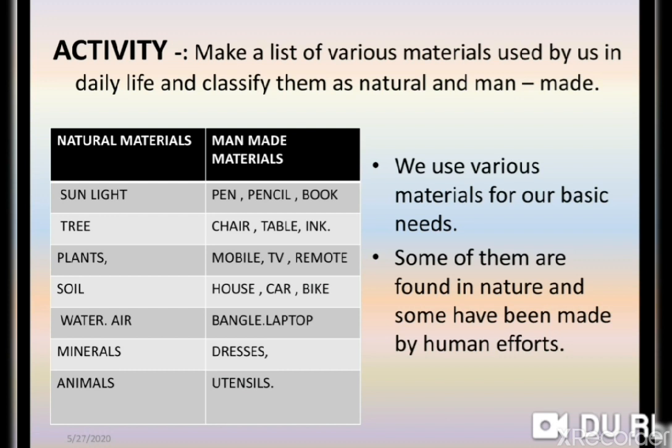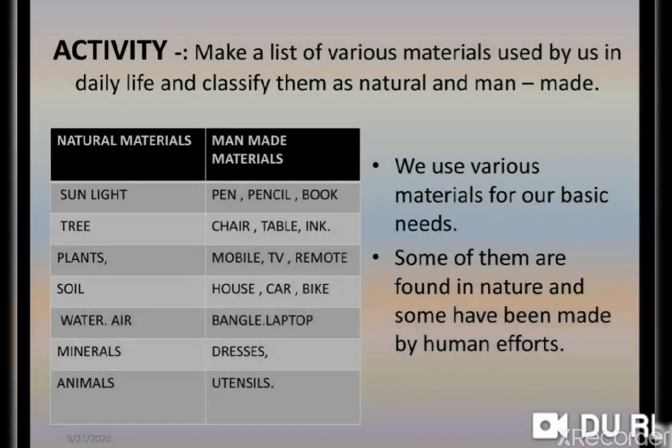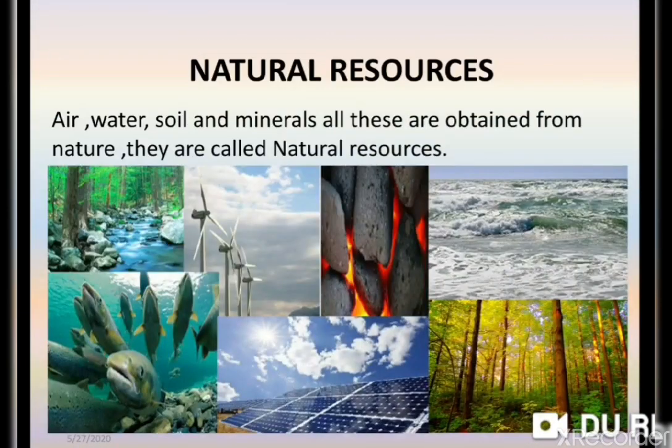So you will observe, children, we use various materials for our basic needs. Of these materials, some are found in nature and some have been made by human efforts. So we include air, water, soil and minerals as natural materials. Why do we include all these as natural materials? Because air, water, soil and minerals are all obtained from nature. That's why they are called natural resources.